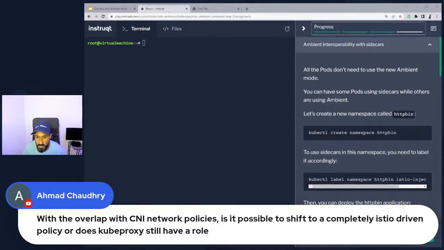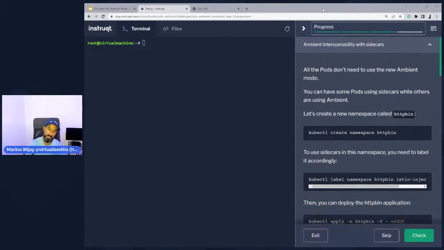With the overlap with CNI network policies, is it possible to shift to a completely Istio-driven policy, or does kube-proxy still have a role? Kube-proxy still does have a role because not everything in your cluster is going to be using Istio for networking. Remember, there's a control plane that exists that relies on the Kubernetes control plane to push around traffic as well. It seems a bit counterintuitive to leverage Istio to protect itself, or even provide networking for itself, because that would actually cause confusion from a networking stack point of view. So this is where the control plane relies on the extended control plane of Kubernetes to be able to process